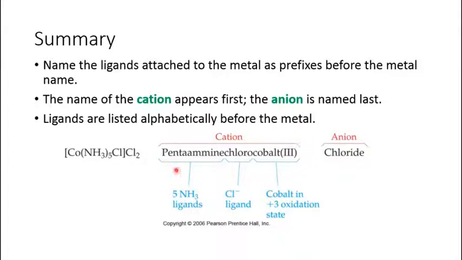And if you see closely, the ligands are listed alphabetically. So amine is listed first and then chloro. The prefixes penta, tetra, all these will not be considered when you are naming the ligands alphabetically. So alphabetical order of ligands only applies to the ligand names, not to the prefixes. Then comes the anion, that is chloride. So the total name goes as pentaamine chloro cobalt 3 chloride.